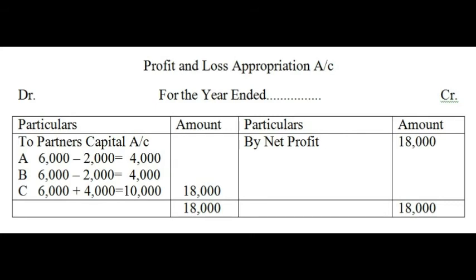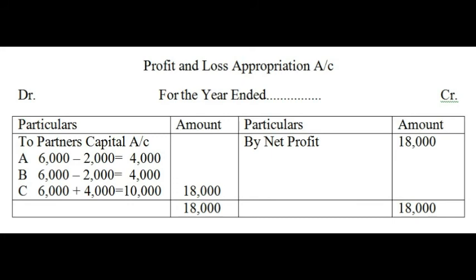You are shown here a profit and loss appropriation account. So in case of guarantee also, you will need to prepare a profit and loss appropriation account and show necessary adjustment when the profit or the divisible profit is distributed among the partners. Now we take rupees 18,000 as a net profit on the credit side. That profit was earlier distributed equally because partners are treated as equal partners. So the partners' capital account on the debit side shows A, B and C receiving 6,000 each.